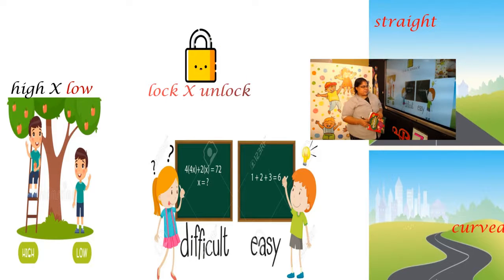They are doing some maths work, right? So the first girl, look at that formula. Is it a very difficult one, right? Then we'll look at the next board. It's very easy. 1 plus 2 plus 3 is equal to 6. It's easy. So the opposite of difficult is easy.